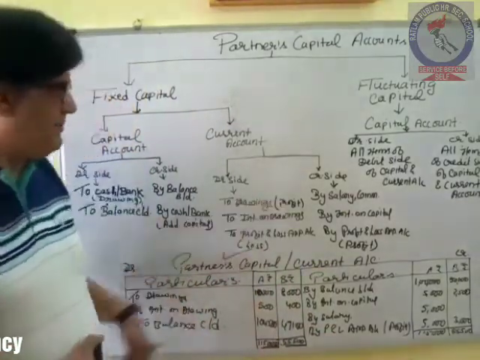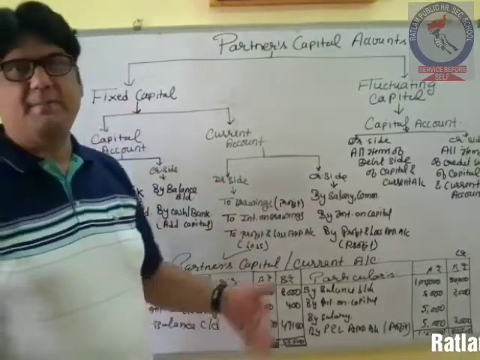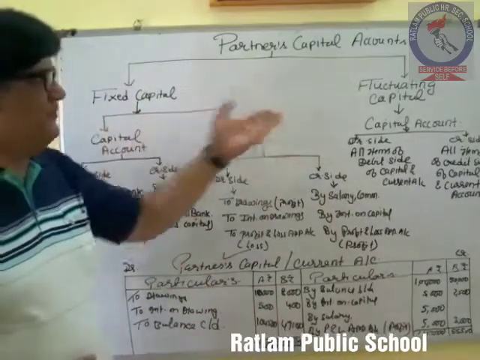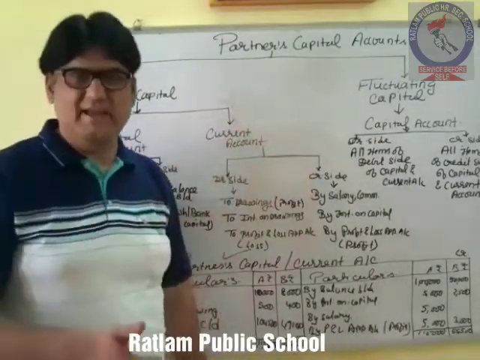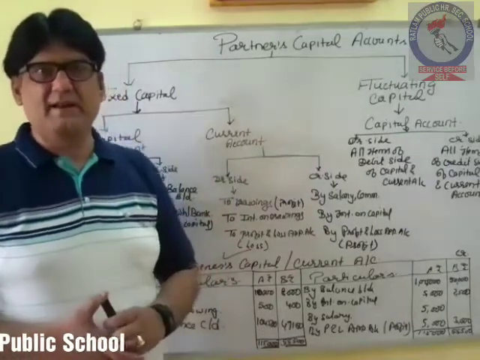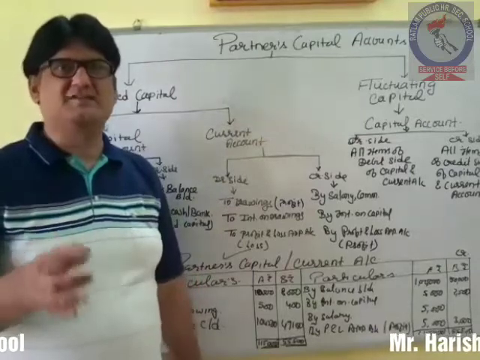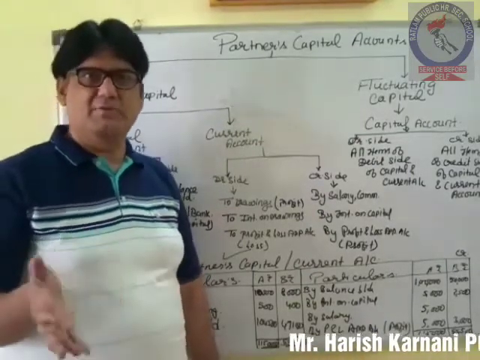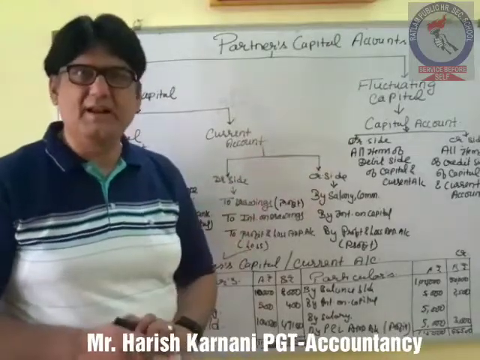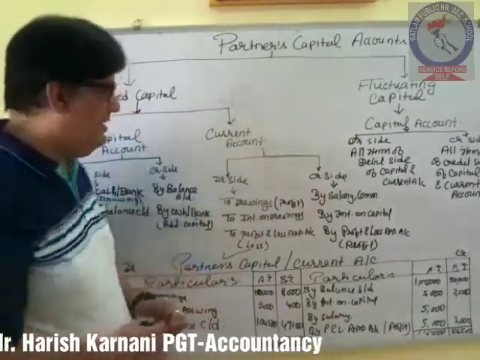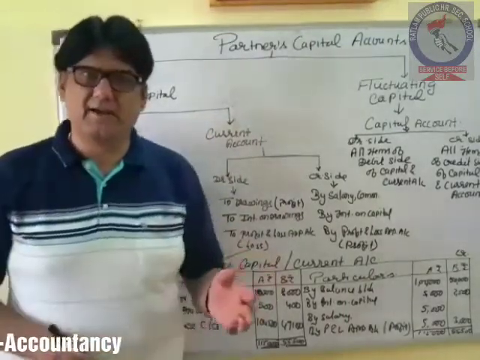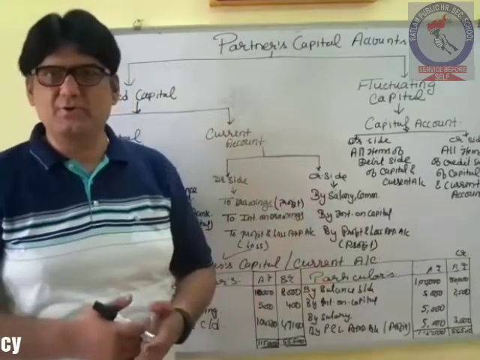So this is how you can prepare the capital account depending on the condition whether your capital is fixed or fluctuating. You have to only observe that, and if nothing is said to you, then fluctuating capital is by default the standard capital which you have to follow, and you have to prepare only one account, that is capital account. Hope this overall explanation has made things related to the capital account clear to you.